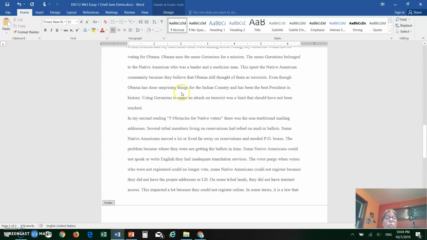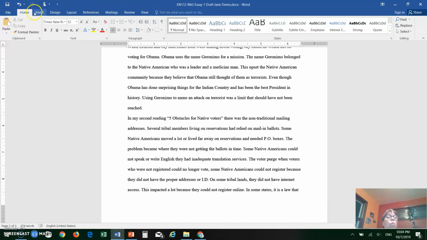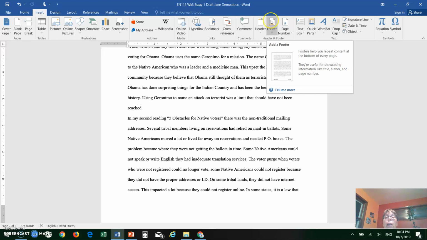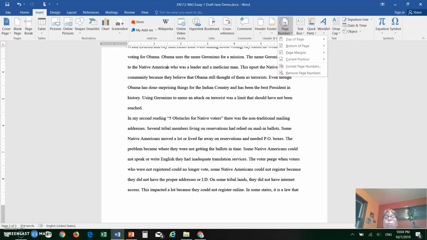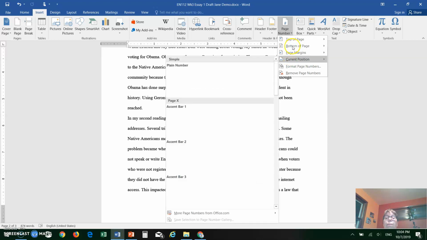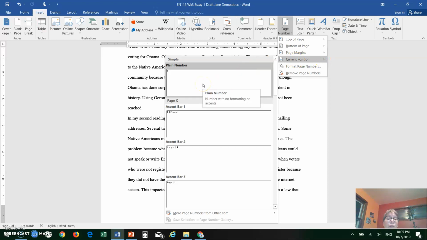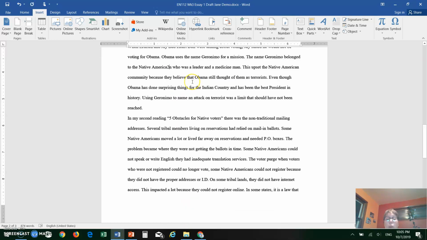Now, this writer also forgot to insert a page number. So I go home, click on Insert, and click on page number, which should be at the bottom of the page, and it should be centered.